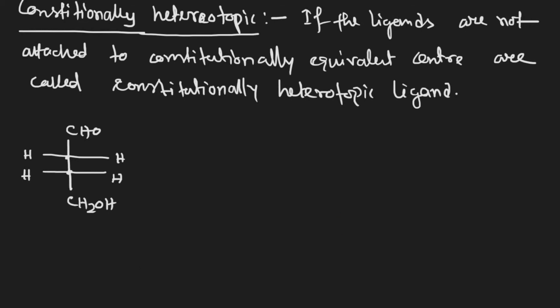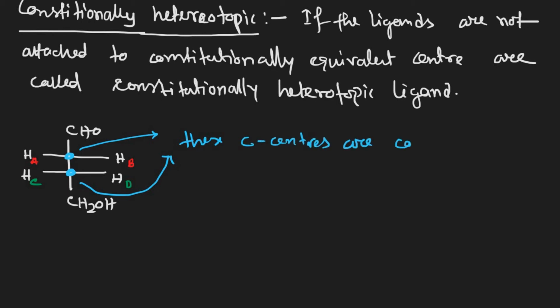Now I indicate these hydrogens as HA, HB, HC and HD. These four hydrogens are equivalent, but I am marking them A, B, C, D. These two carbon centers are constitutionally non-equivalent.